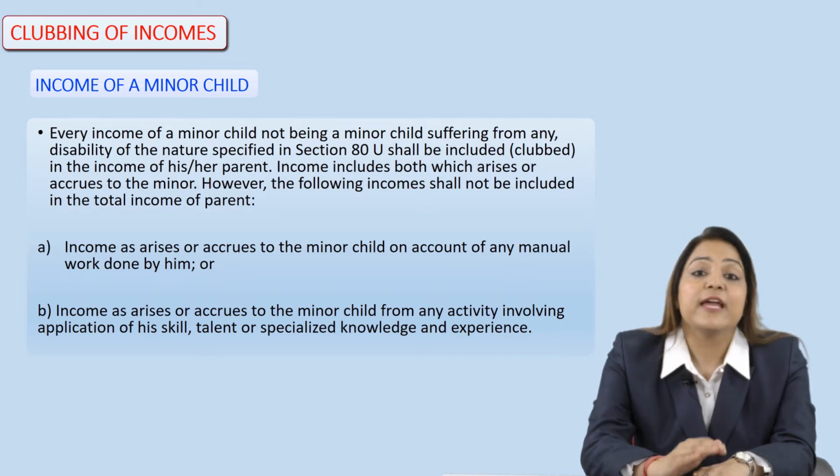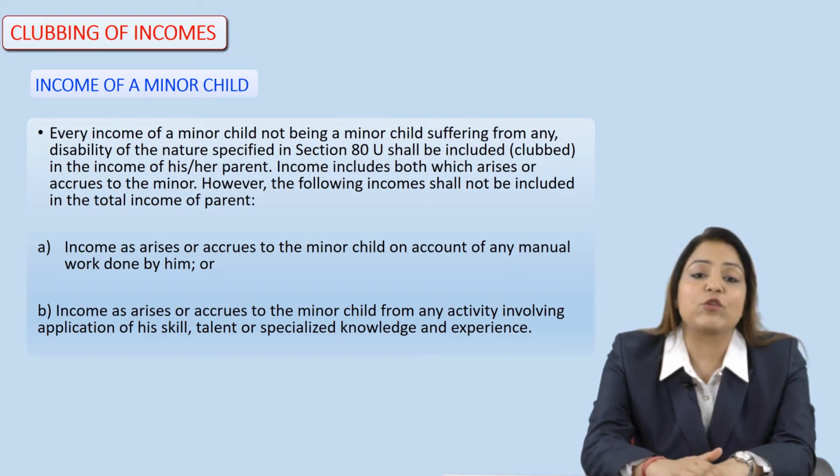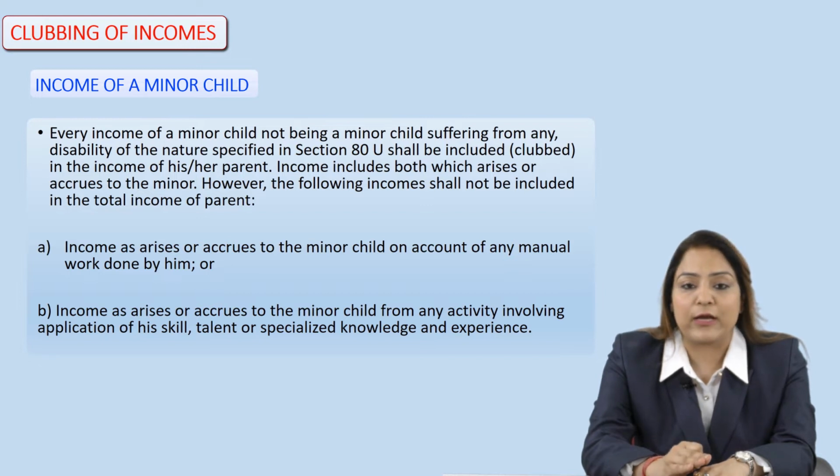It means that if the minor child possesses any kind of skill, talent, or specialized knowledge or expertise, and he or she is earning income from it, the learner has to keep in mind that such income is not to be added to the total income of the parents.